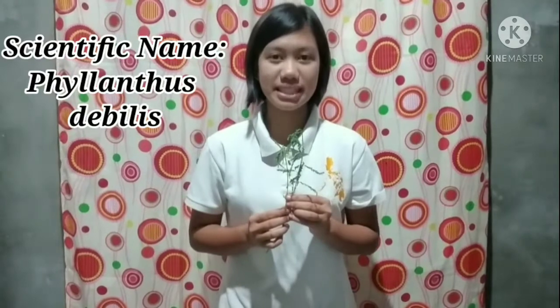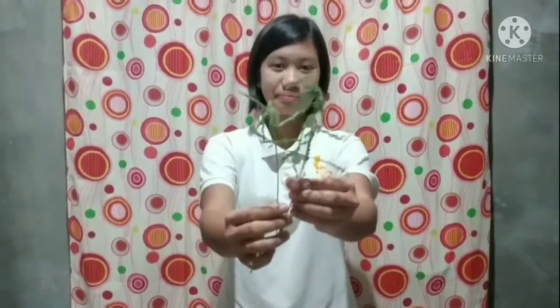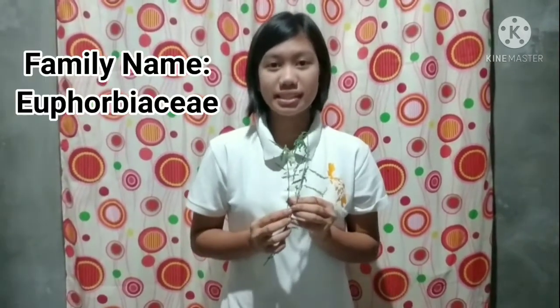The last weed I'm going to classify is the Phyllanthus debilis. The common name of this weed is Sampalukan. It belongs to the family Euphorbiaceae. The gross morphology of this weed is broadleaves.